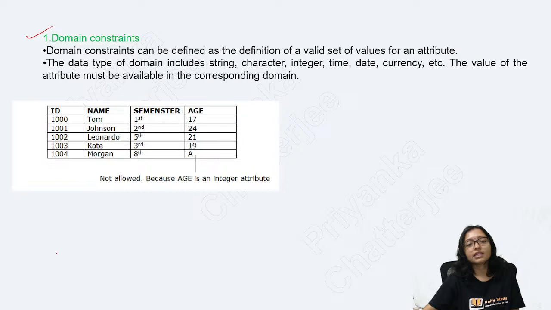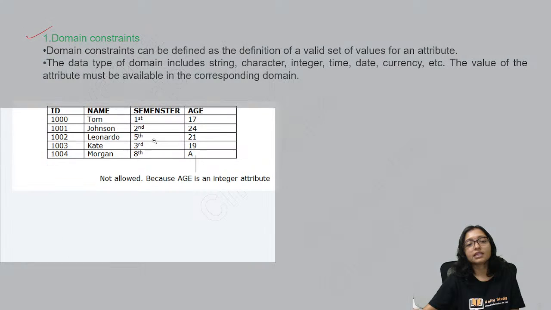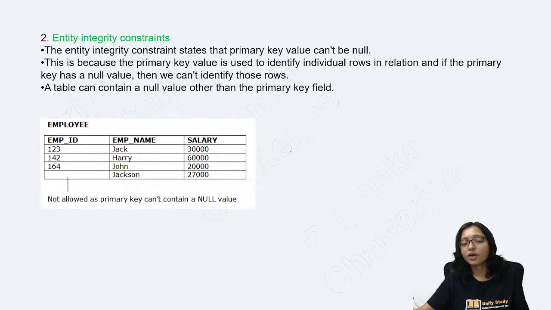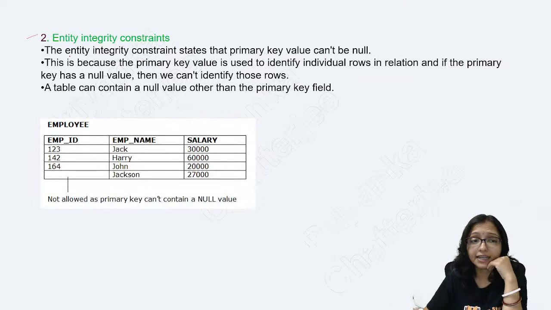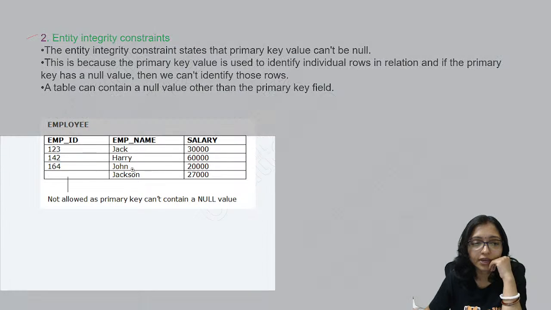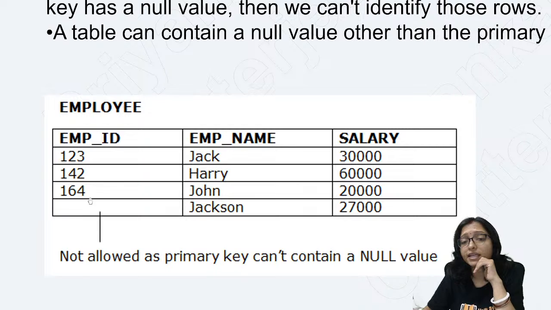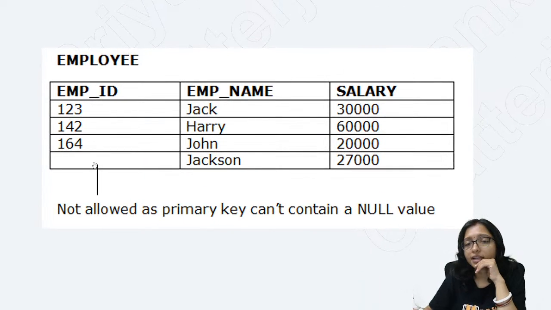Domain integrity: when can we say this is domain integrity? You can see here, in the age field if you put a letter like a, that will not be allowed. This is one example of domain integrity. Entity integrity: here you can see in this example, you are not putting anything. Employee ID is the primary key, but you are giving null.